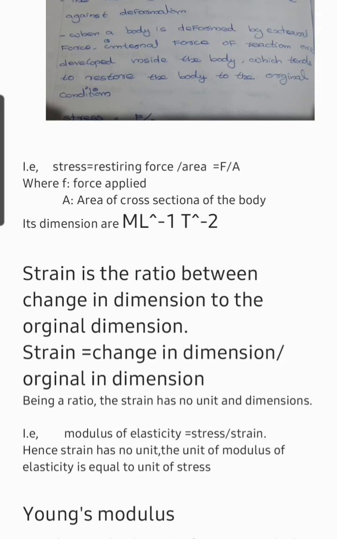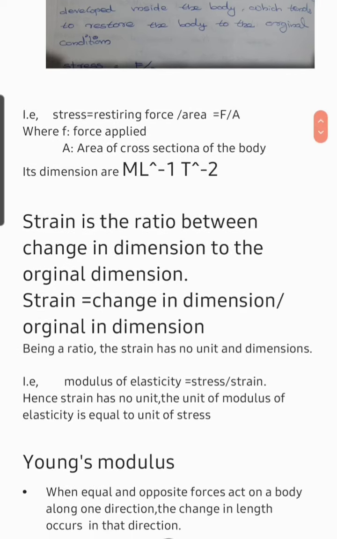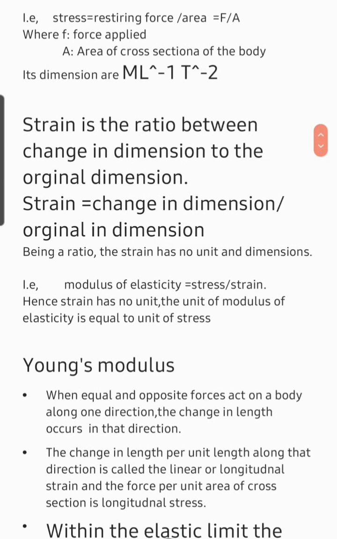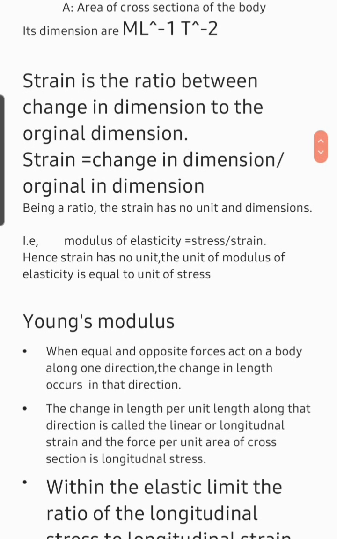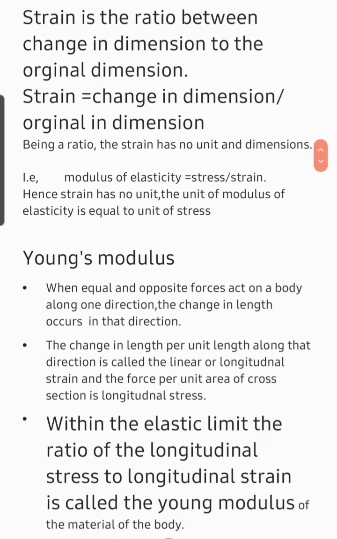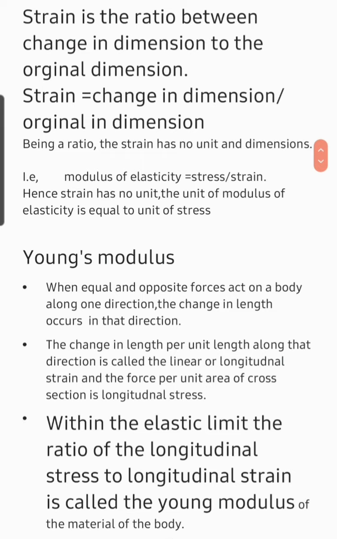Then, Young modulus. When equal and opposite forces act on a body along one direction, the change in length occurs in that direction. The change in length per unit length along that direction is called the linear or longitudinal strain. And the force per unit area of cross section is the longitudinal stress. Within the elastic limit, the ratio of the longitudinal stress to longitudinal strain is called Young modulus of the material of the body.